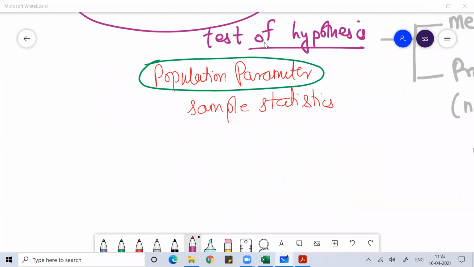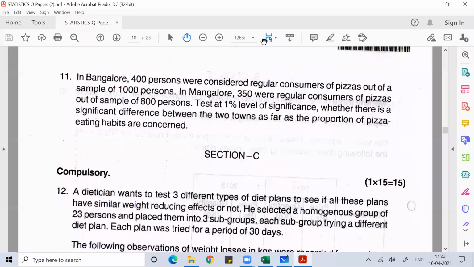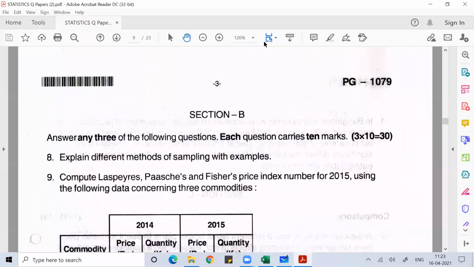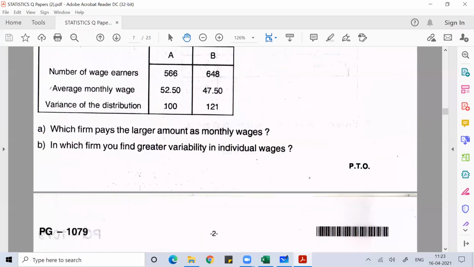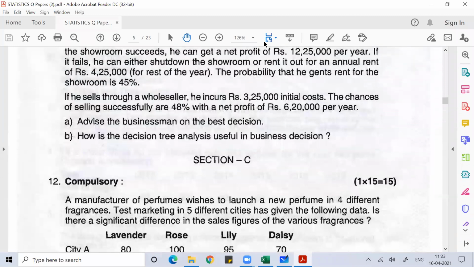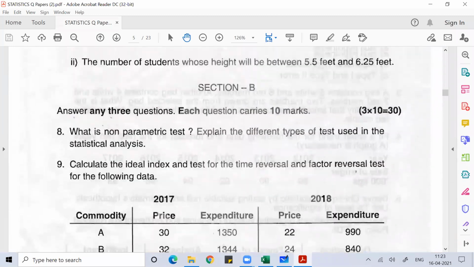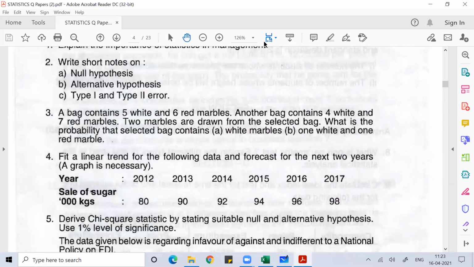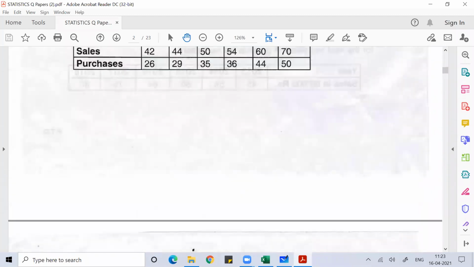Chi-square test is generally performed whenever we are talking about equality of more than two proportion data. So whenever we are talking about the equality of more than two proportion data, we perform chi-square test.